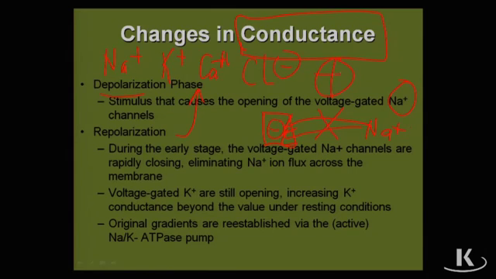Sodium goes in. Sodium is a cation, and a cation goes in. That makes the interior of the cell positive. Depolarization, it becomes positive. Sodium rushes in fast. When the sodium channels stop, it will repolarize.